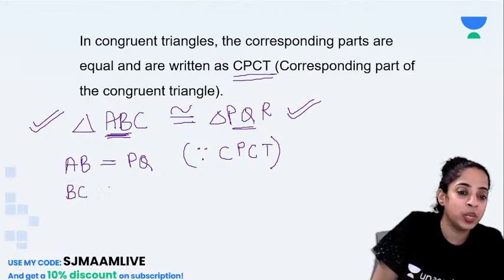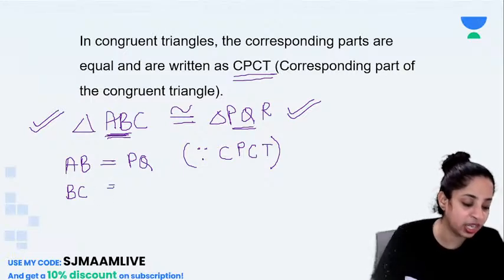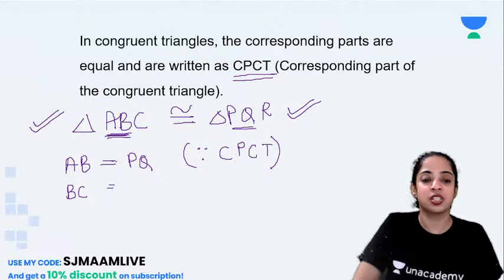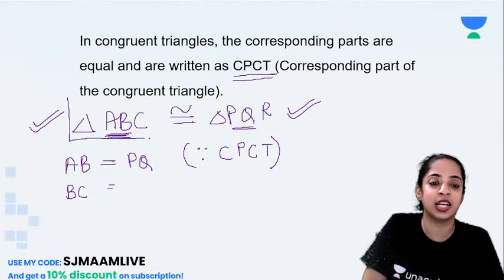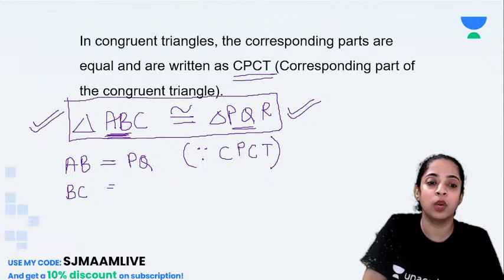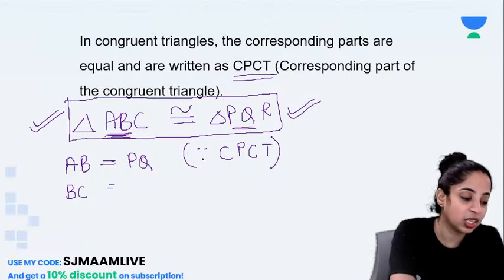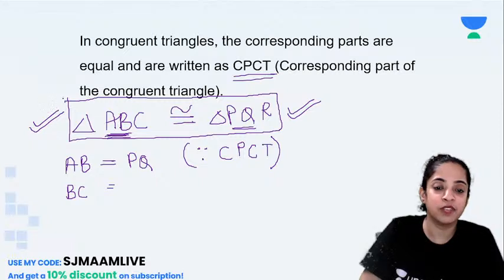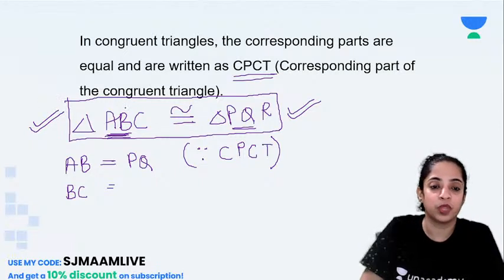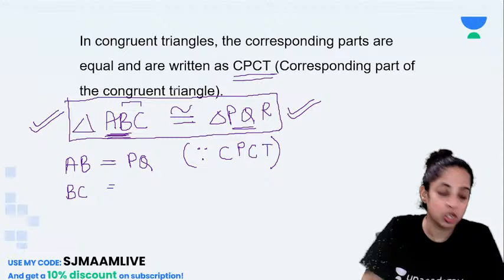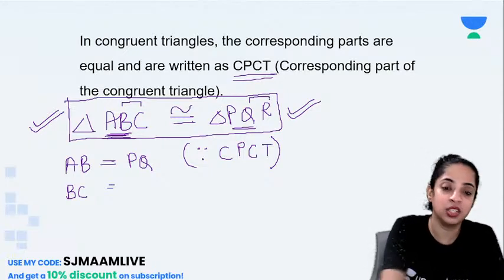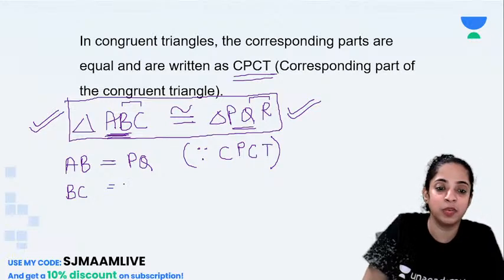Now what will you write about BC? BC is equal to which side? By seeing this congruency statement, can you tell me BC is equal to what? Samir, Yash, what will BC be equal to? So BC is the second and the third one. So you have to check the second and the third one here in the congruency statement. So yes, Aryan, it will be QR.